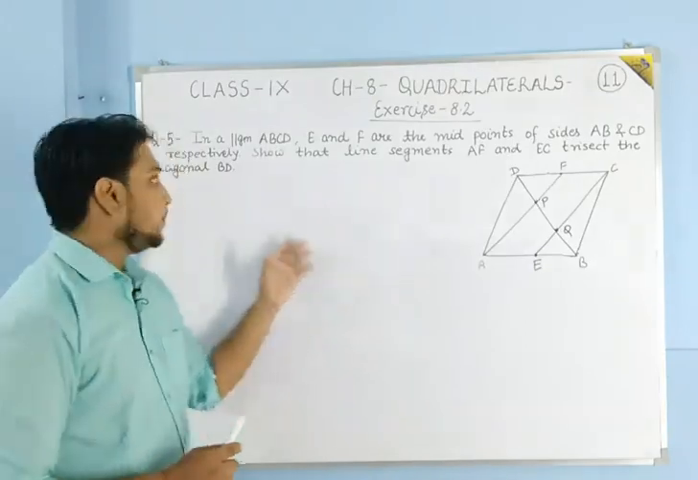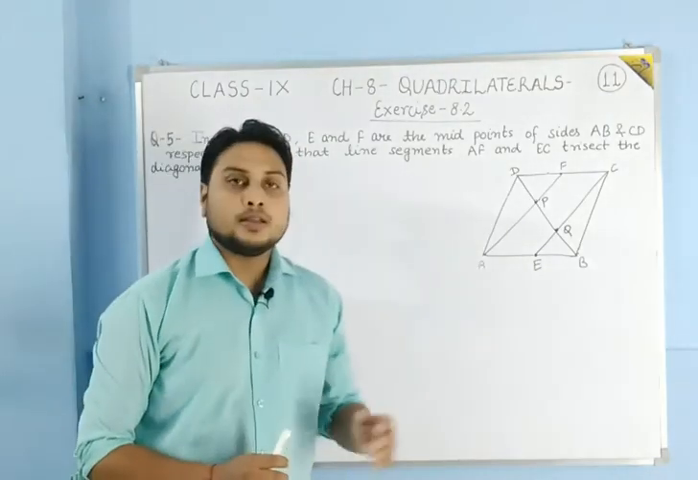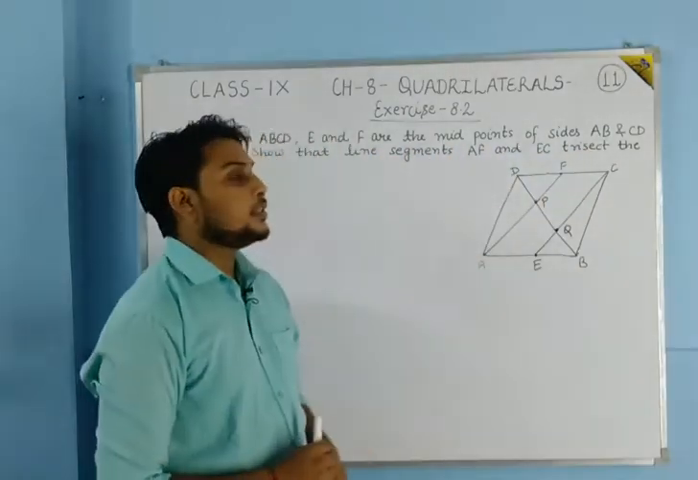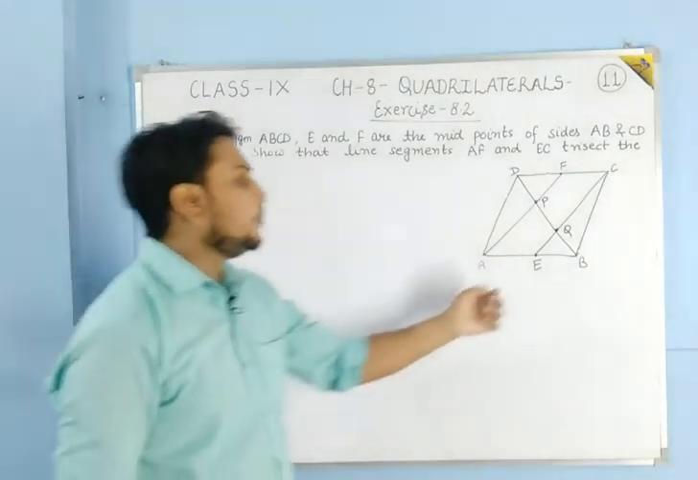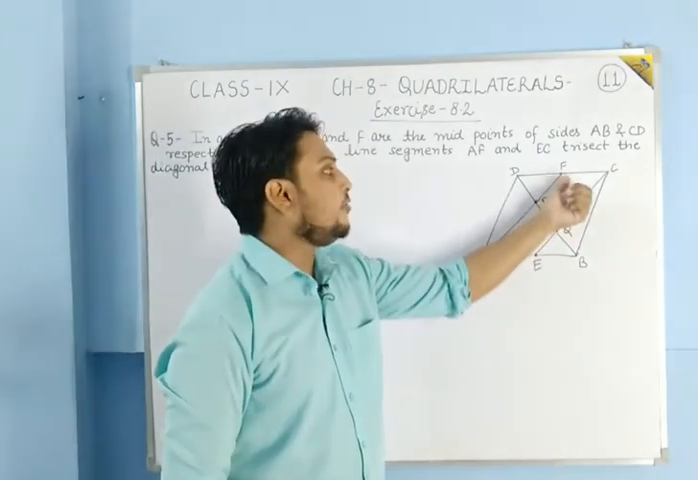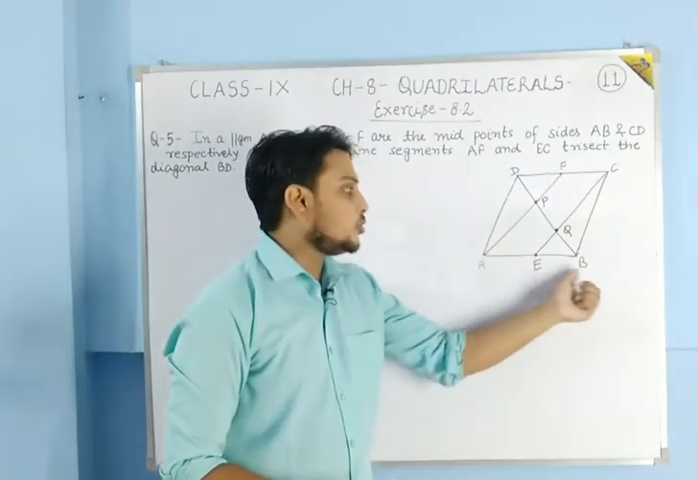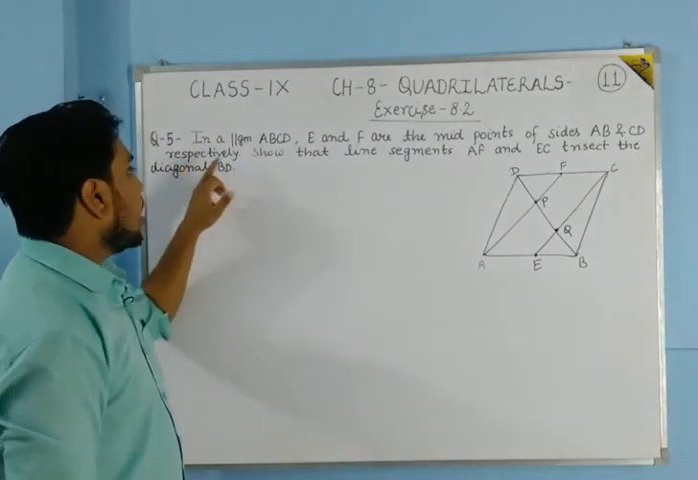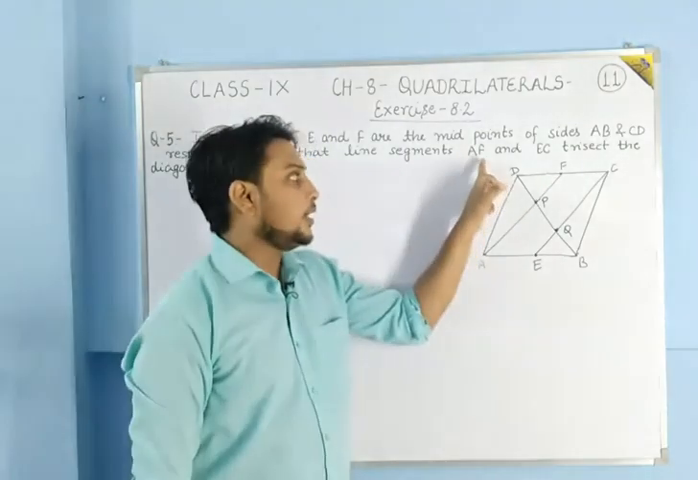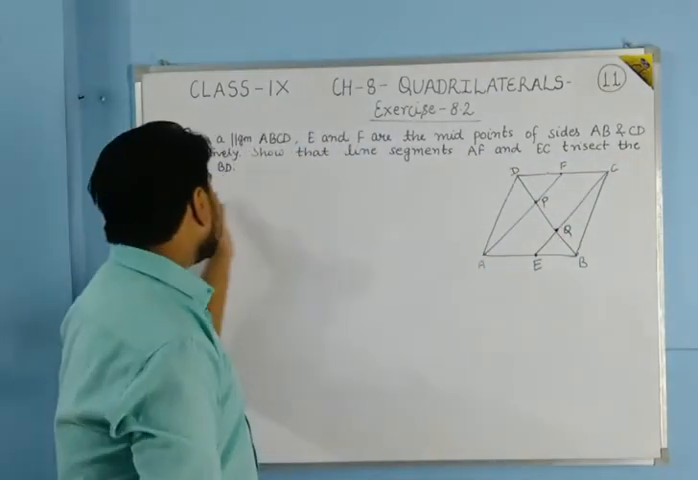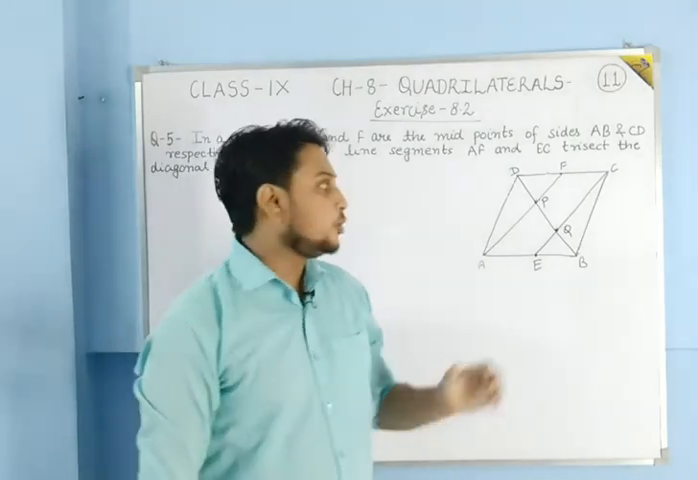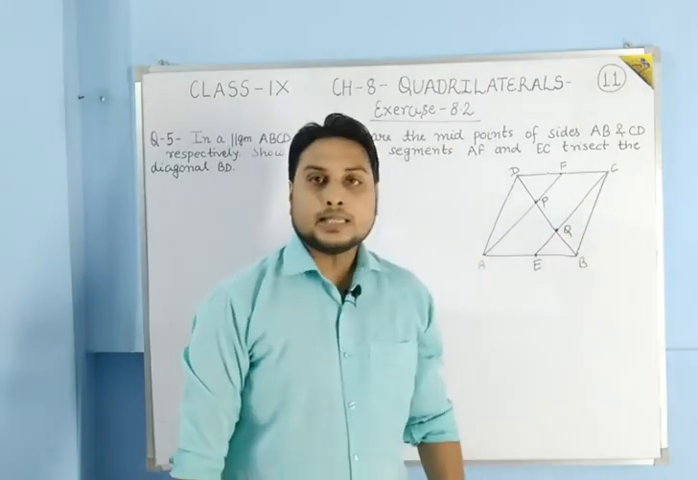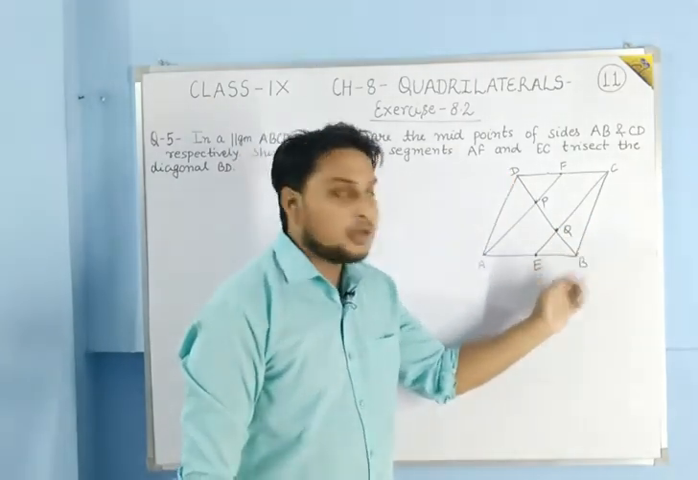Question number 5 is: in a parallelogram ABCD, E and F are the midpoints of the sides AB and CD. So it is given that E is the midpoint of the side AB and F is the midpoint of CD, and this ABCD is a parallelogram. Show that line segments AF and EC trisect the diagonal BD.